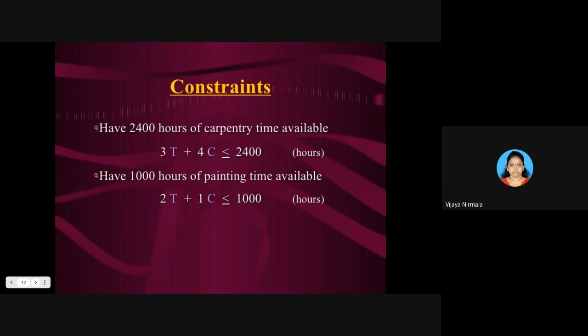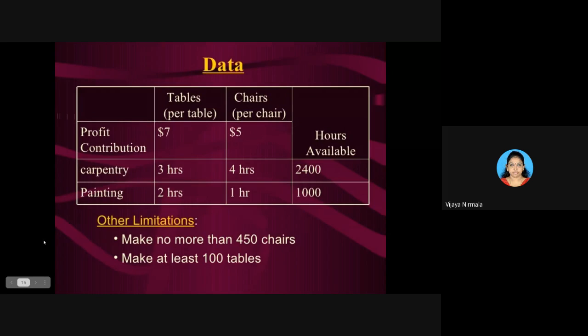You have 1000 hours of painting time available. 1000 hours of the painting time available. So in the 15th slide, you can see for painting a chair, how much time it will take? 2 hours. For painting a table, it will take 2 hours time. And for painting a chair, it takes 1 hour time. So, but how many hours are available? Only 1000 hours are available.